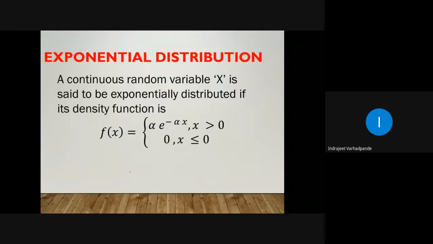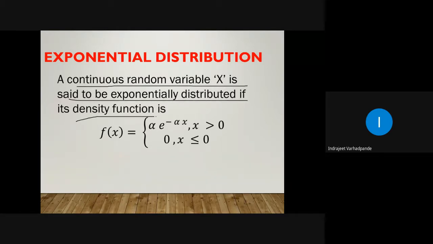The next topic of discussion in the form of distribution is the exponential distribution. The exponential distribution is also one of the distributions applicable to the random variable which is continuous in nature. So a continuous random variable capital X is said to be exponentially distributed if